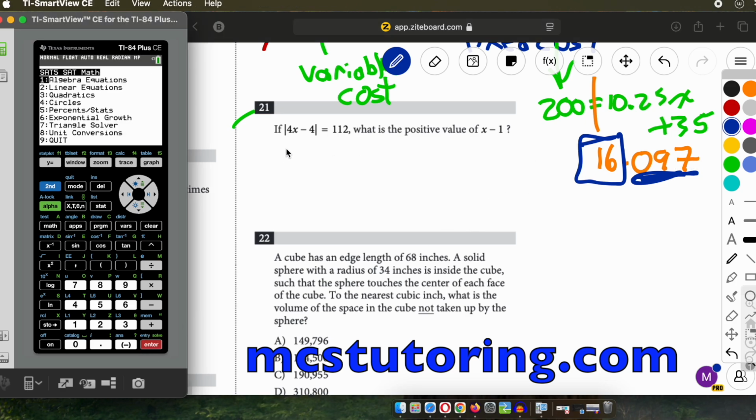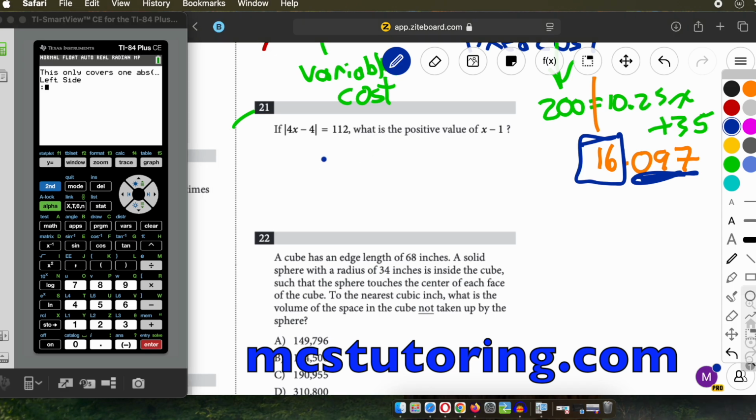Okay, so 21, absolute value. Algebra equations, absolute value, solve absolute value. So what happens here is we have absolute value of 4x minus 4 equals 112. So to get to this, we're going to solve this first, find out what x is. So the A part is find x. Part B, find x minus 1.